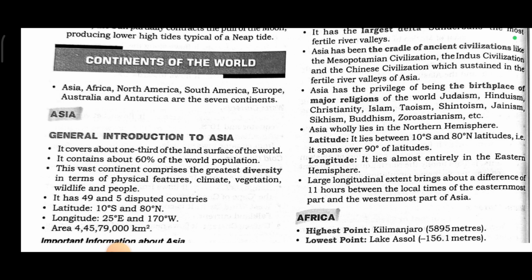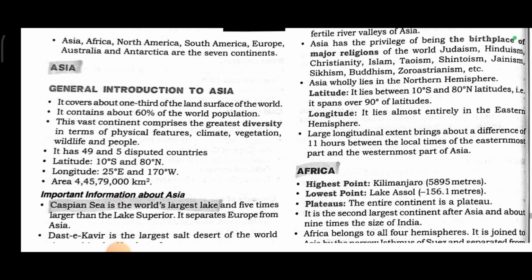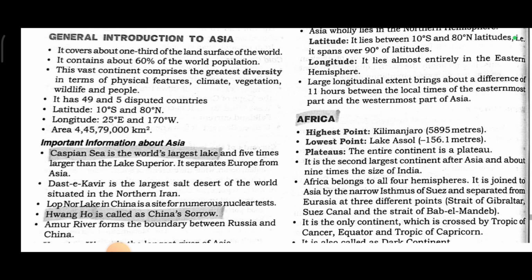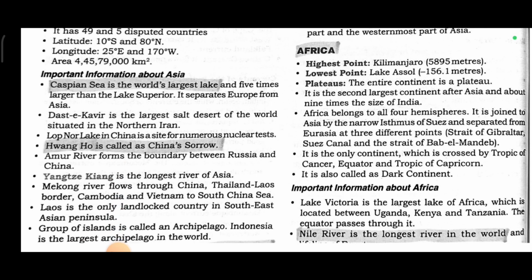Asia wholly lies in the northern hemisphere. In latitude, it lies between 10 degrees south and 80 degrees north latitude. It spans over 90 degrees of latitudes. In longitude, it lies almost entirely in the eastern hemisphere. The large longitudinal extent brings about a difference of 11 hours between the local times of the easternmost part and the westernmost part of Asia. Then the second continent is called Africa.